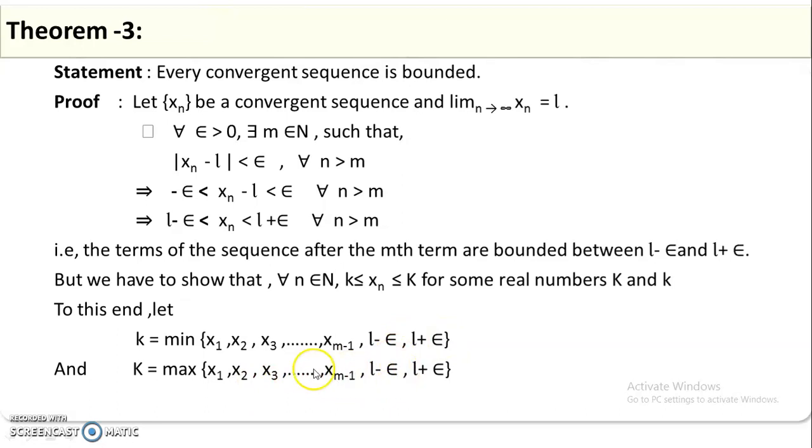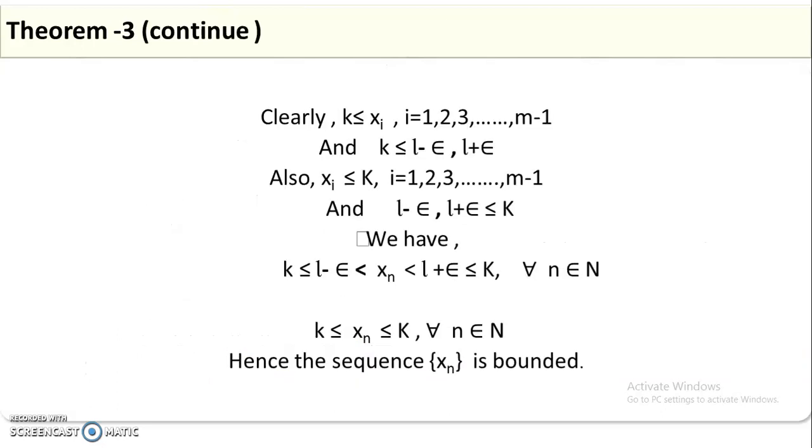So that's why here also capital K is the maximum among these terms, but here it is the minimum among these terms, and here the maximum among all the terms in the sequence along with L minus epsilon and L plus epsilon. Now we can clearly say that xi should be greater than or equal to k for every i.